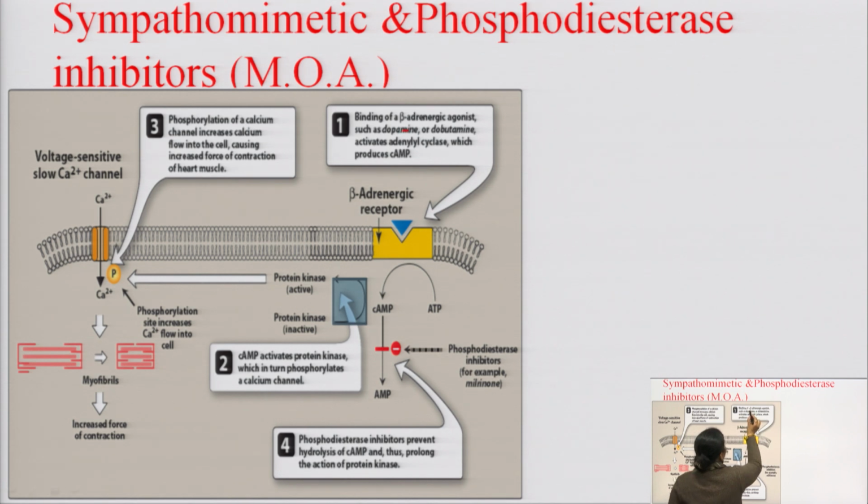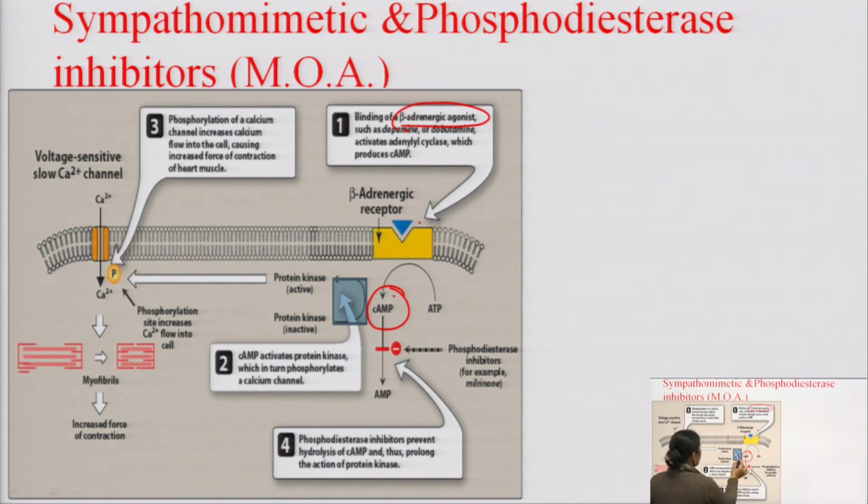If the beta adrenergic agonist, that means sympathomimetic, binds on its corresponding receptors, they follow the adenylyl cyclase cyclic AMP pathway and form cyclic AMP.